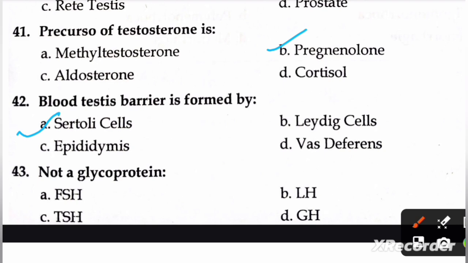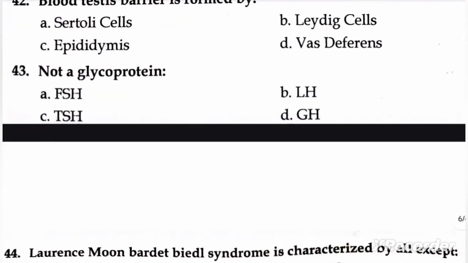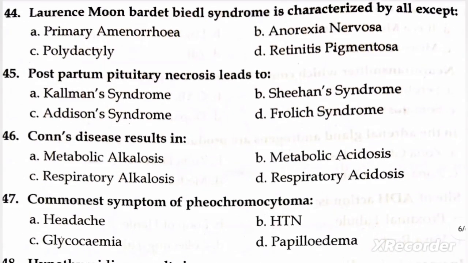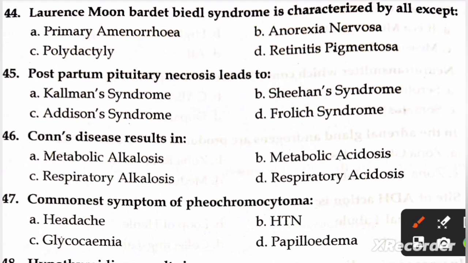Next question is, not a glycoprotein. A, FSH, B, LH, C, TSH, and D, GH. Right option is D, GH. Next question is, Laurence-Moon-Bardet-Biedl syndrome is characterized by all except A, primary amenorrhea, B, anorexia nervosa, C, polydactyly, and D, retinitis pigmentosa. Right option is B, anorexia nervosa. Next question is, postpartum pituitary necrosis leads to A, Kallmann syndrome, B, Sheehan syndrome, C, Addison syndrome, and D, Froelich syndrome. Right option is B, Sheehan syndrome.